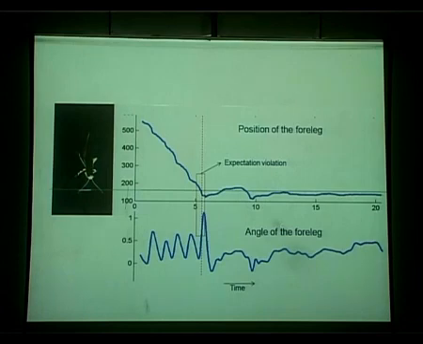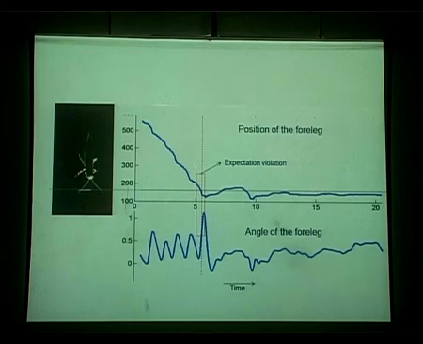The idea is that if we can first of all show that it reliably does that, then maybe we can fix its head while we are doing the recording in the brain and make it work on a treadmill and make it encounter the gap. That's what we are working towards. First of all, we want to see whether we can detect this expectation violation in terms of behavior. That's what we have been able to do so far.